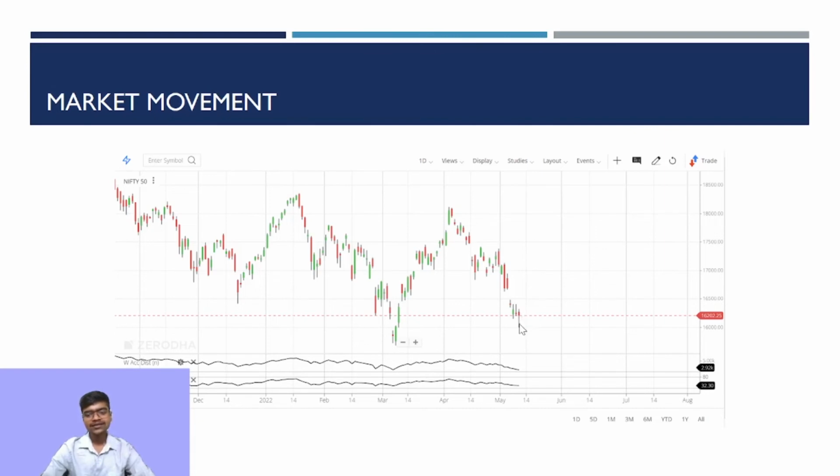This shadow below the candle indicates that there has been a price rejection, and upon checking the weighted accumulation distribution as well as RSI, we can see an indication of at least a pullback in the next 2 to 3 trading days.